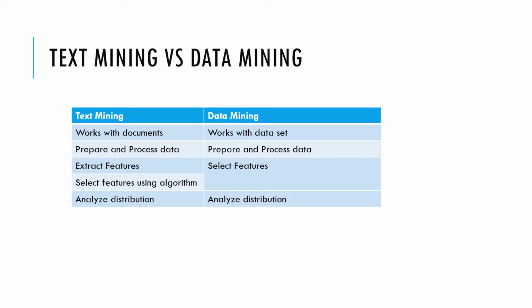That's the challenge. So what is the difference between text mining and data mining? That's what we're going to see. Text mining works with documents, while data mining works with a data set. We readily get a data set and start working on it. Here we get documents in the form of text. When we talk about documents in text analytics, it does not mean only files containing pages after pages. In text analytics, a document could also be as simple as a comment on a post, like on Twitter.